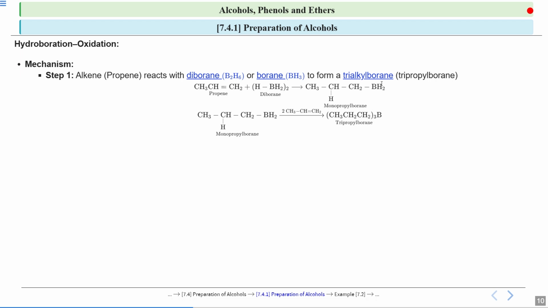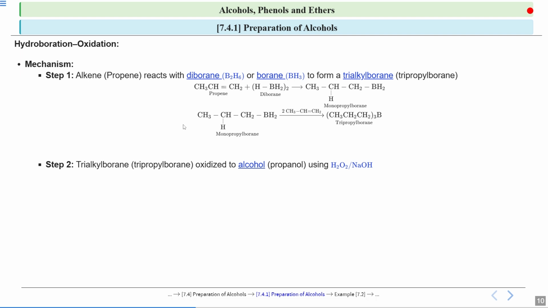Now look from the starting. If I look, then there was only 1 alkyl group and the borane was bonded with 2 hydrogens. Now if I add 2 alkenes over here, I will see that I have got 3 alkyl groups and only borane is left. No hydrogen is left with borane. So we will see that the alkyl groups are increasing and the hydrogens on this borane are decreasing. Okay, so I said that in the first step trialkyl borane will be formed. So you will see that the trialkyl group is attached with this borane.